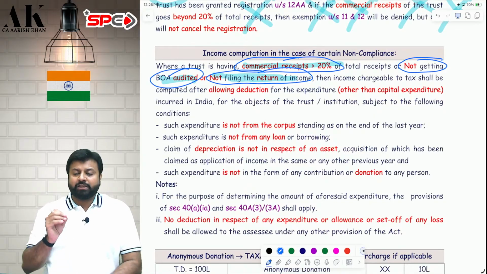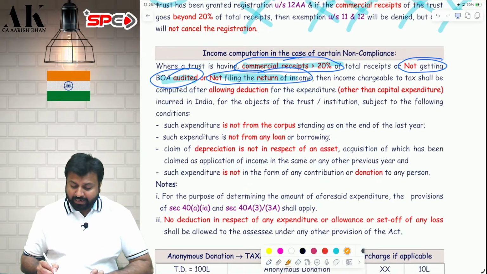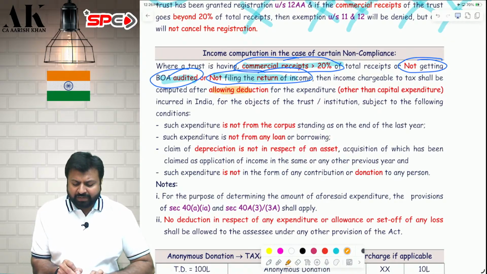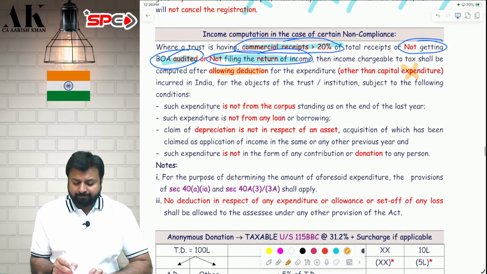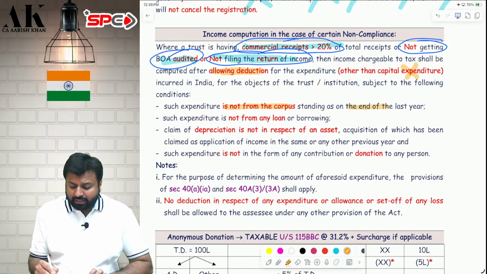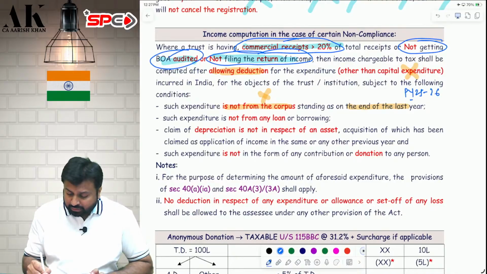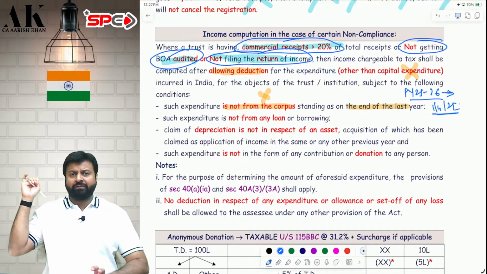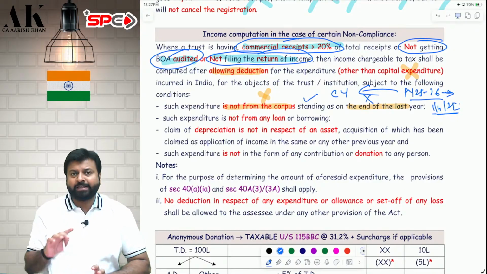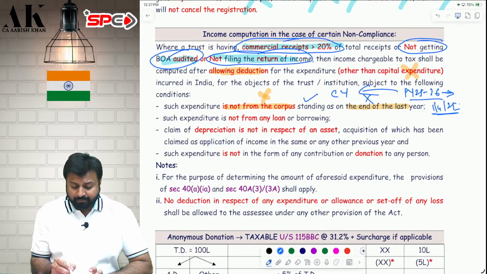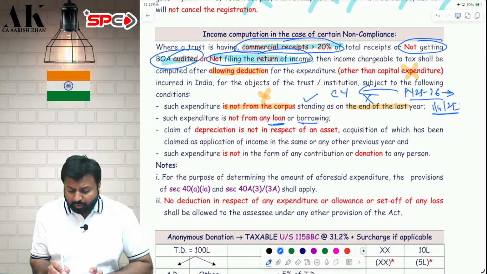So for that the government has given a special mechanism. How, sir? What is the special mechanism? Check please. In that case, the trust will get all deductions except capital expenditure. Capital expenditure will not be allowed to you. Secondly, expenditure should not be from corpus standing as on the last day of the year. Suppose the current year is previous year 25-26. So the expenditure in the current year should not be done from the corpus which is standing on 1st April 2025. So whatever corpus is of the last year, 24-25, 23-24, from that you should not do expenditure. You should do expenditure from the current year income only. You cannot do expenditure from last year income. Second disadvantage.